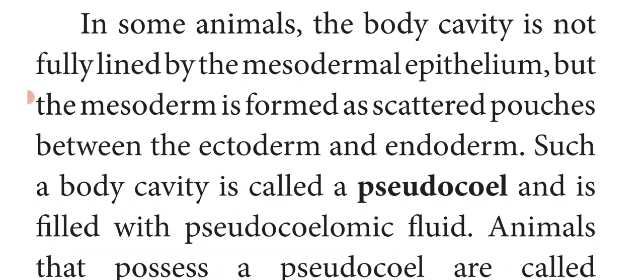In these animals, the body cavity is filled with pseudocoelomic fluid. Animals that possess a pseudocoel are called pseudocoelomates. Example: roundworms. The pseudocoelomic fluid in this pseudocoelom acts as a hydrostatic skeleton and allows free movement of the internal organs and circulation of nutrients.